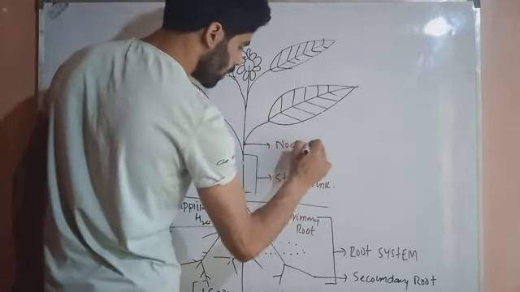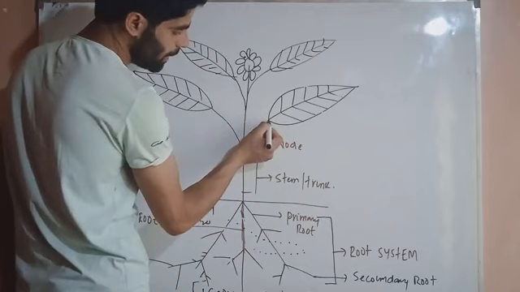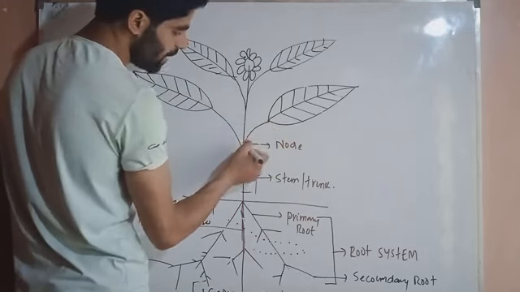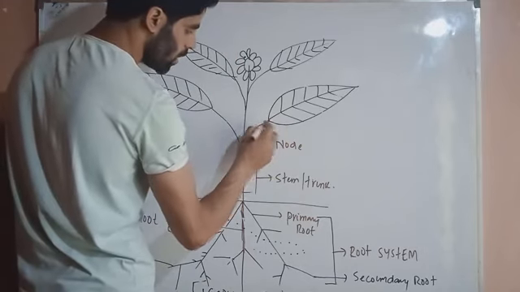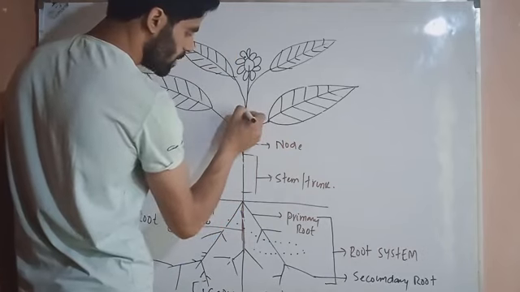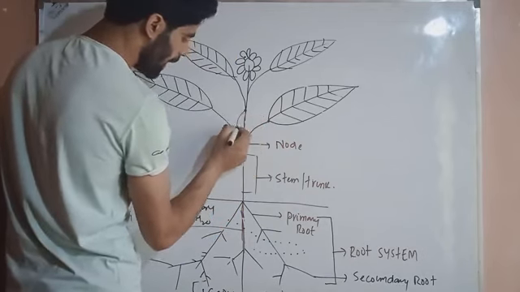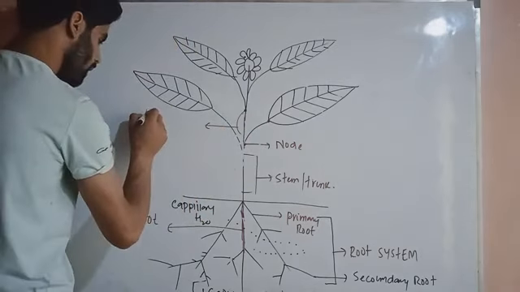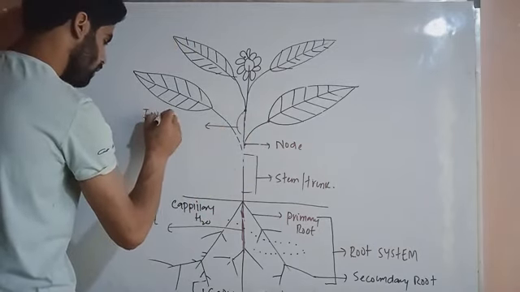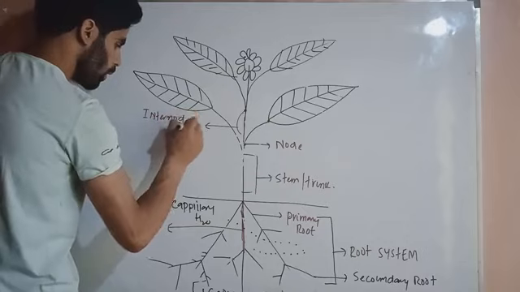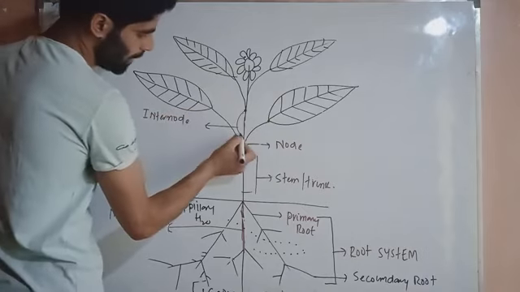And the distance between the two nodes is called the internode.